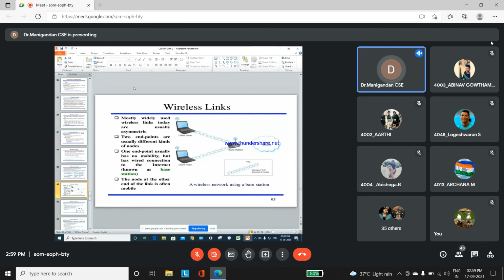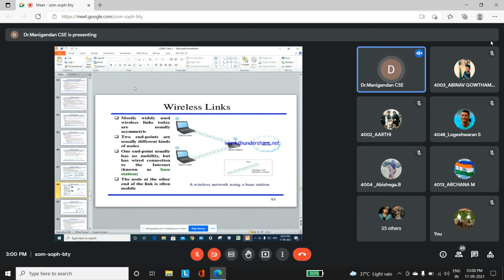Okay, then here a wireless network is there. From the wireless network the base station will be communicated. From the base station only, clients are communicated. The base station is the tower, which is connected to n number of clients. Clients in the sense we are using the Wi-Fi device in the particular client node.